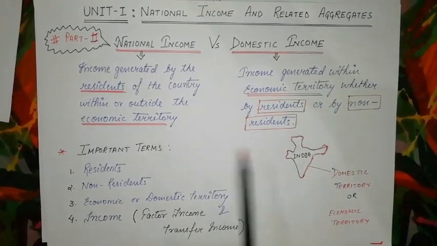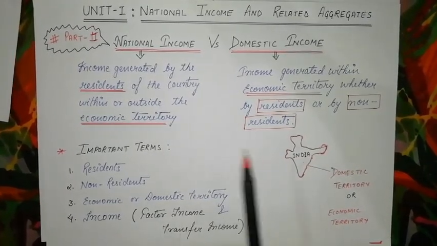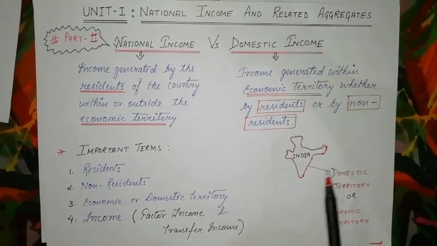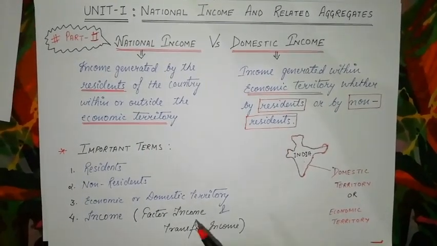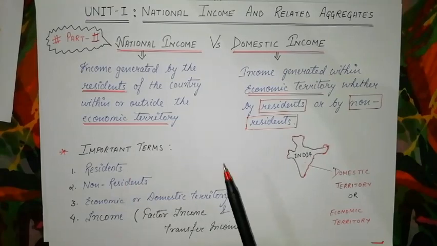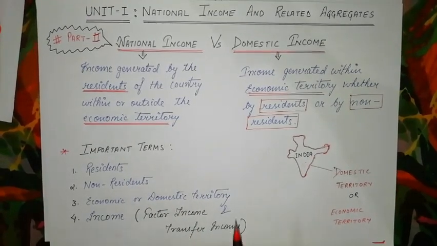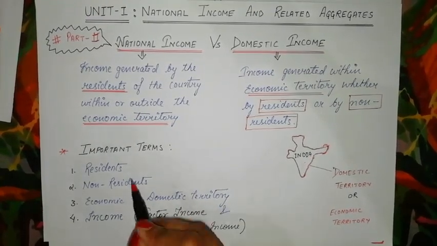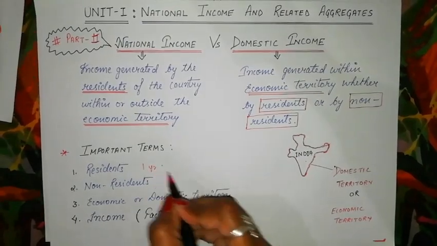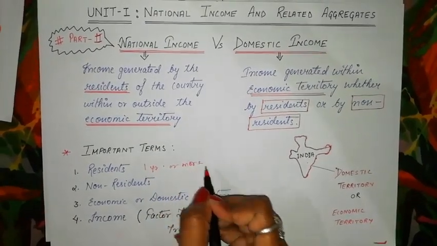So now from these two different phases, we have understood four important terms. First, resident, which we have already discussed: the one who lived for 1 year or more.